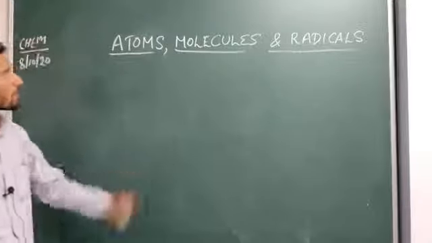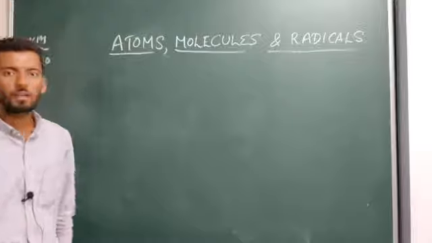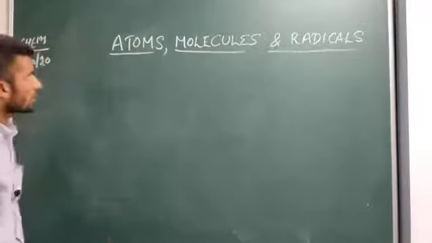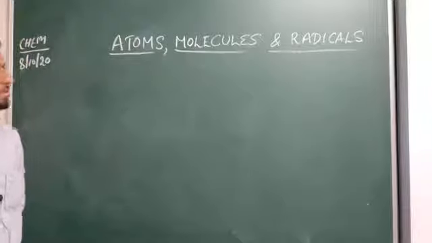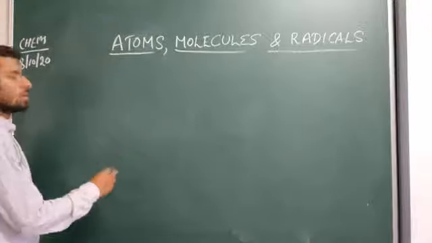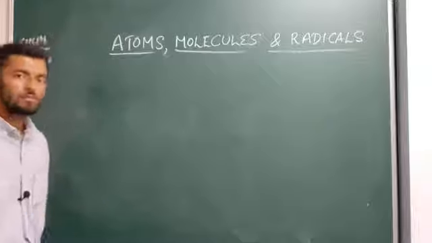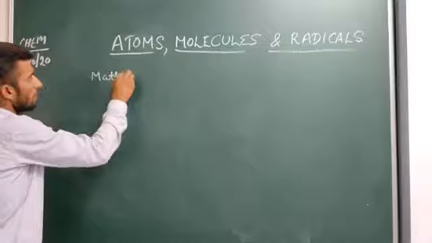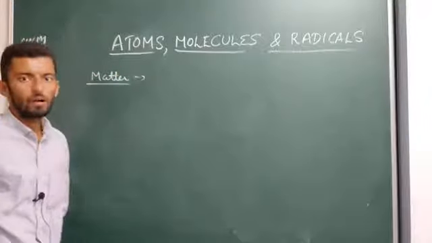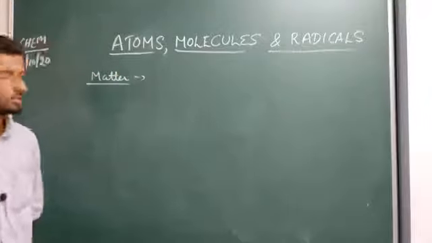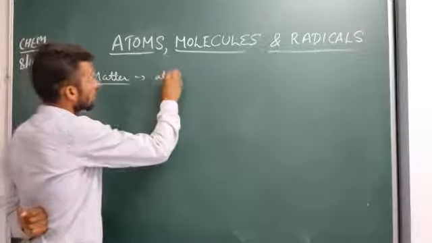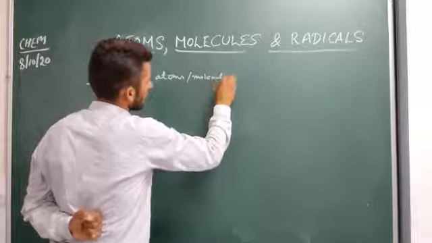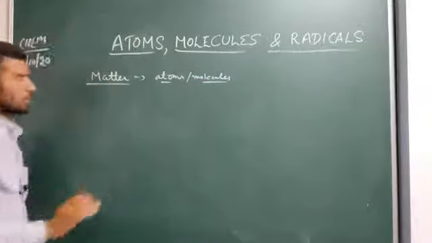So today we will start with the second term syllabus of chemistry, and the chapter which we are going to start is chapter number 4. The name of the chapter is Atoms, Molecules and Radicals. In our previous term we had studied about matter, and we had studied that all the particles, either atoms or molecules, make up the matter.